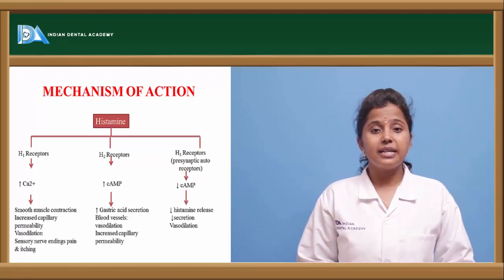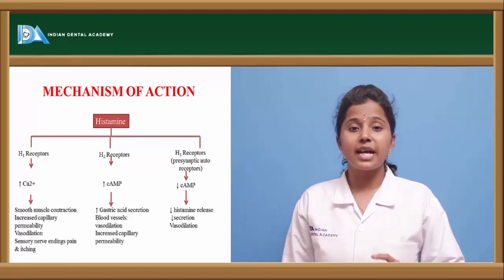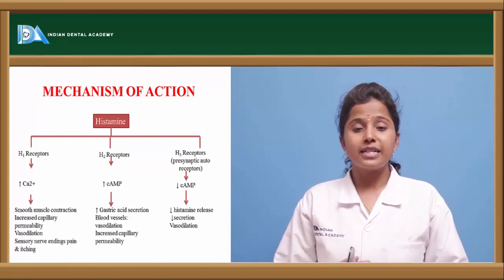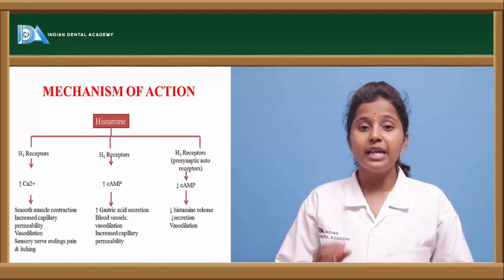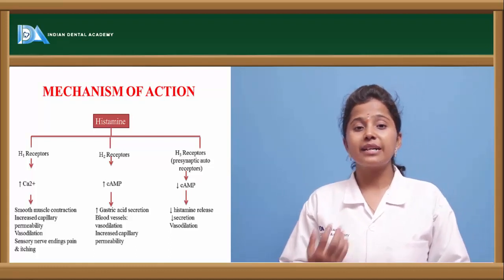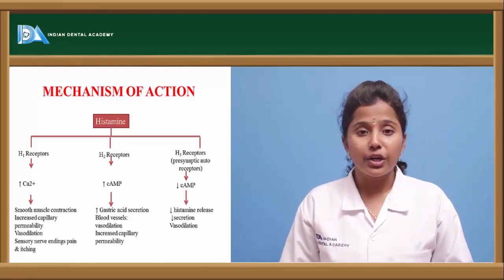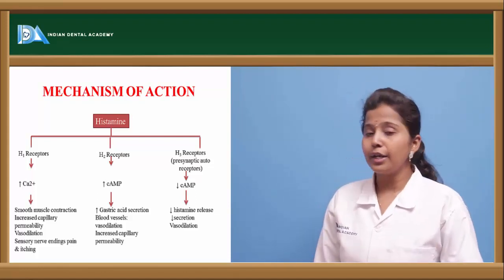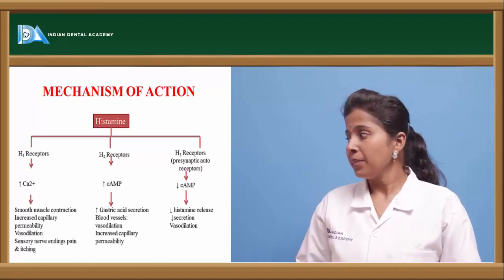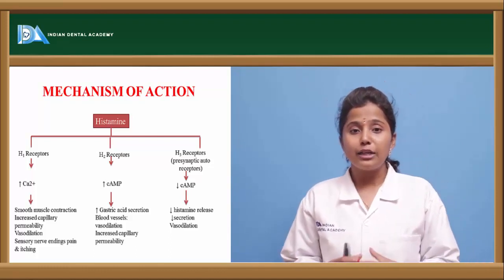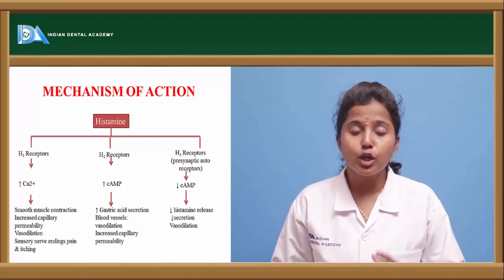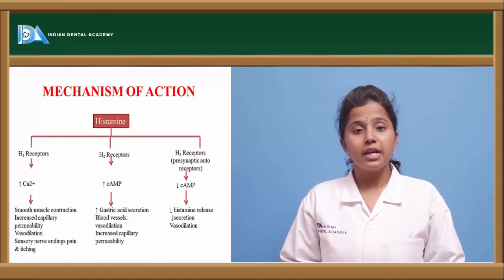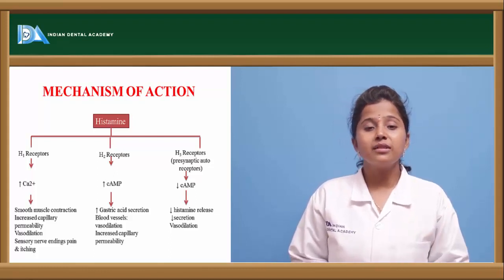If histamine binds to the H1 receptor, intracellular calcium levels are increased, whereby it shows contraction of the smooth muscle, contraction of the vascular muscles, as well as sensory nerve ending pain and itching. When calcium is overloaded, it sometimes produces shock also. So there will be alterations in the vascular muscles, smooth muscles, nervous system,